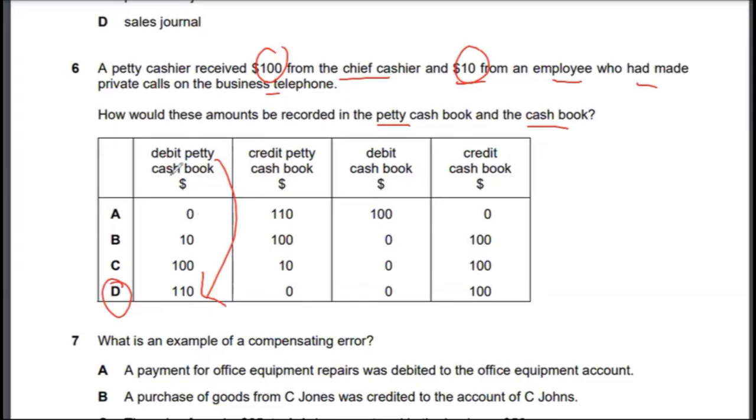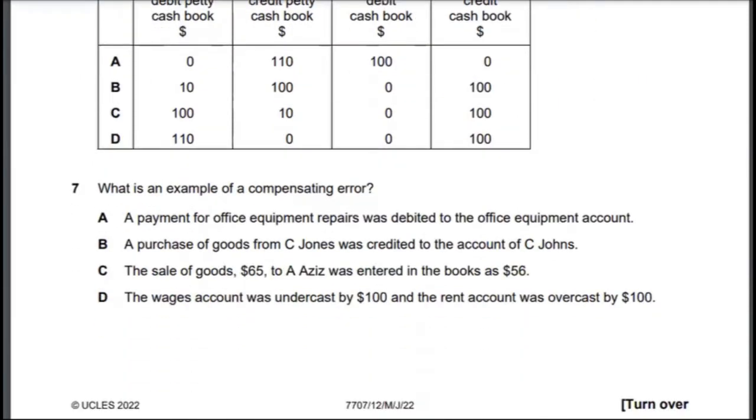It would be debit petty cash book $110 and credit cash with $100, because this $10 is not coming from this $100. So $100, this is separate. The $10 is because this employee did personal calls using business phone, so the employee is just paying that $10 back to the company because he has used the company's phone, basically. That's why. So the correct answer to multiple choice 6 would be option D.